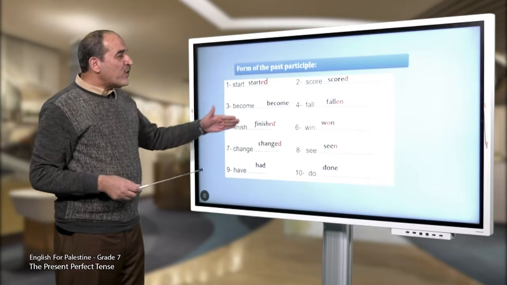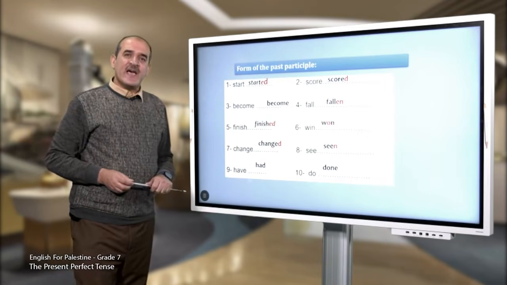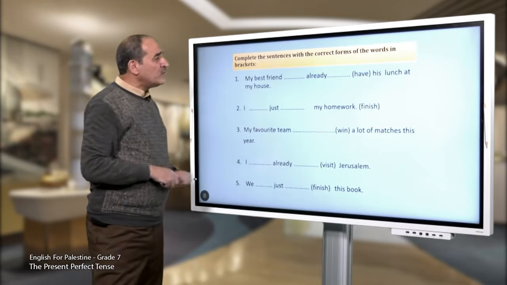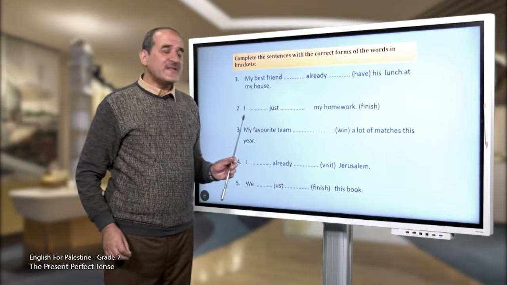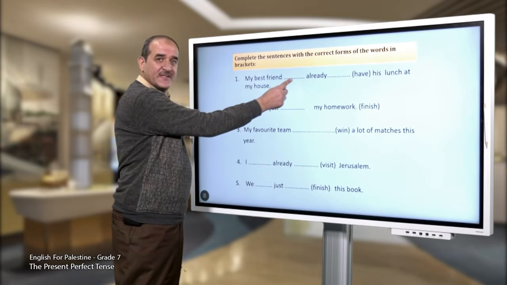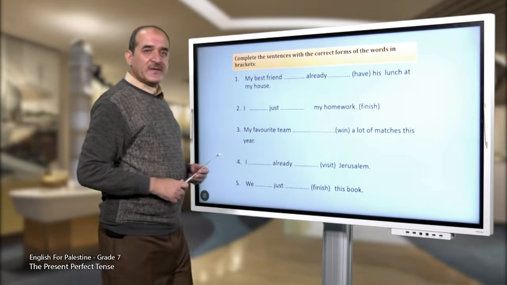You can memorize these verbs by heart. Now, let's move to the last activity. Here we have 5 sentences, and we want to complete them and correct the verb and put it in the present perfect. First of all, we have to write have or has in the first space. Then we need to change the verb to the past participle of it.